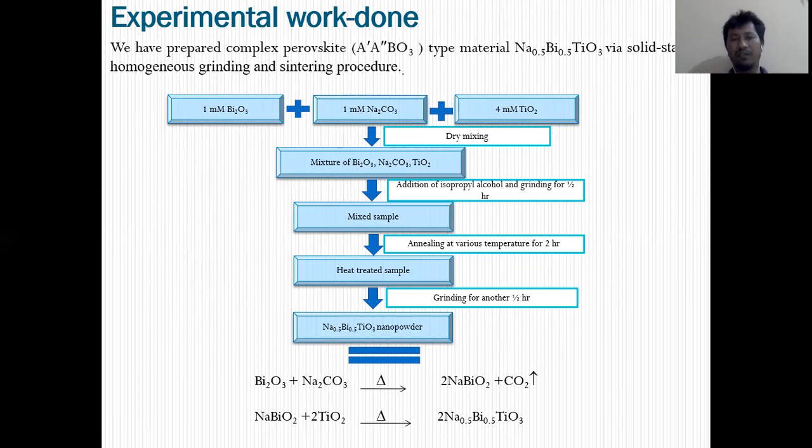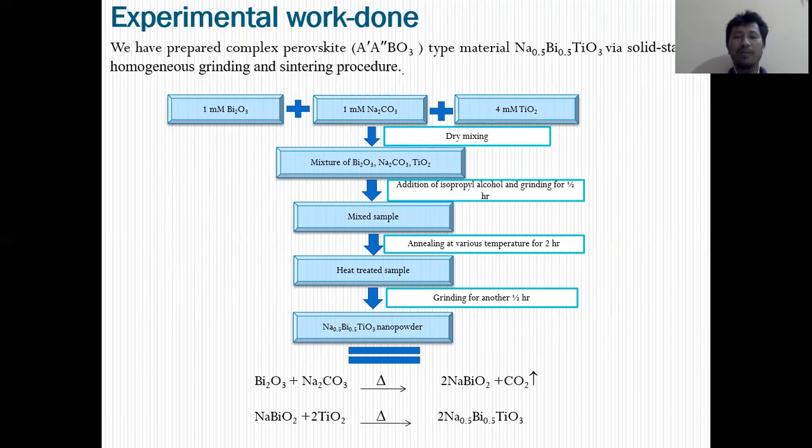So how did we fabricate sodium bismuth titanate? We fabricated it via a solid state grinding and sintering process. In the process, we mix bismuth oxide, sodium carbonate, and TiO2 together. Then they were mixed with isopropyl alcohol and ground for half an hour.